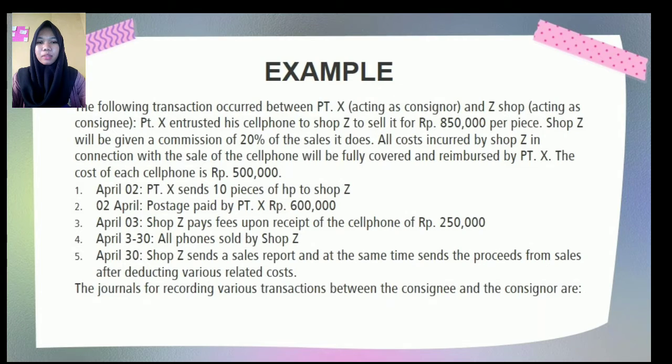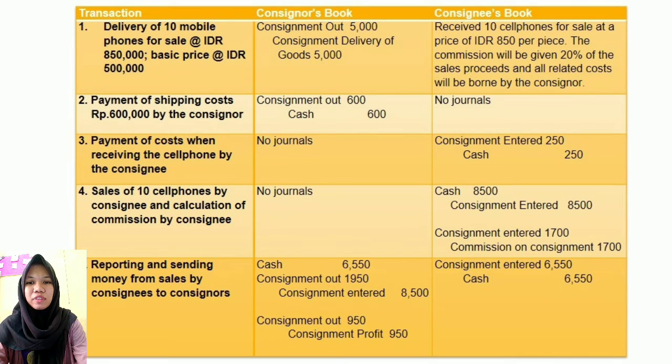So this is the example of the previous method. You can see below, there are 5 transactions that must be recorded. The journals for recording the various transactions are: the first is delivery of 10 mobile phones for sale. In the consignor's books, the journal is consignment out in debit and delivery of goods in credit. In the consignee's books, the commission will be 20% of the sales proceeds, and all related costs will be borne by the consignor.